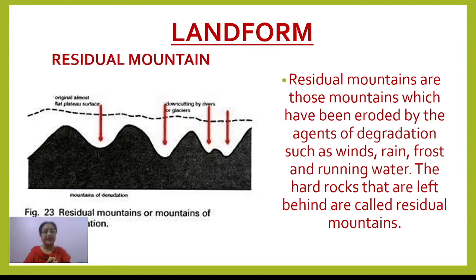And so these mountains are also termed mountains of denudation. Clear? So these are residual mountains. The old fold mountains can be considered examples of residual mountains as well. I hope this much is clear to you all.